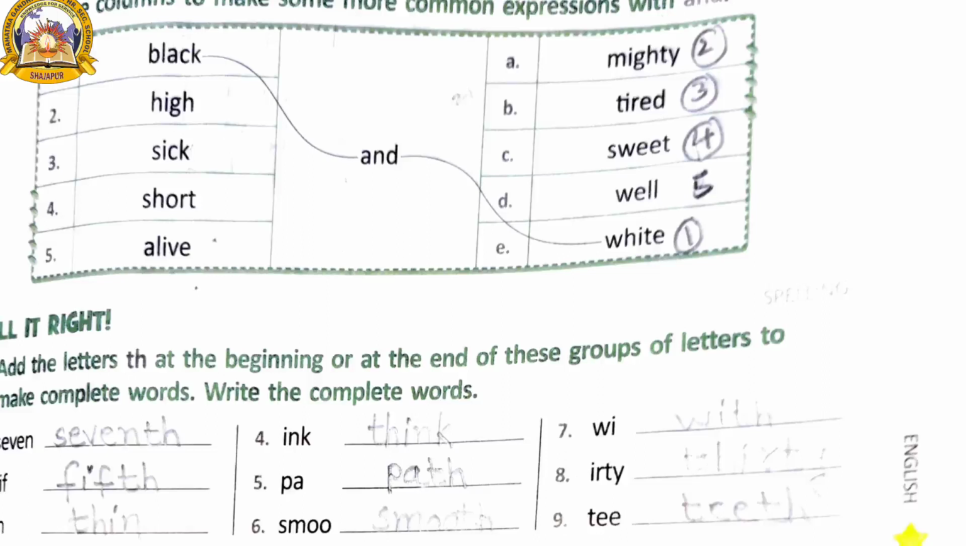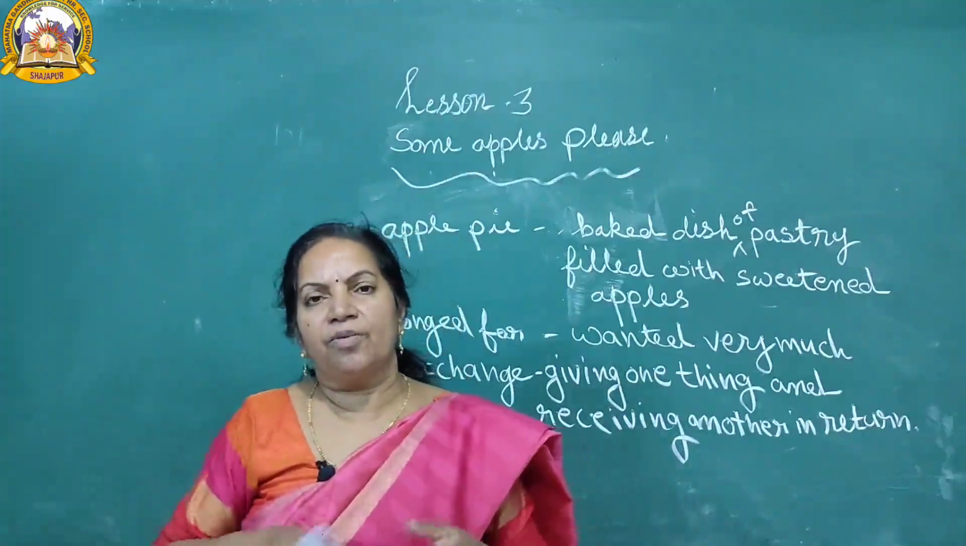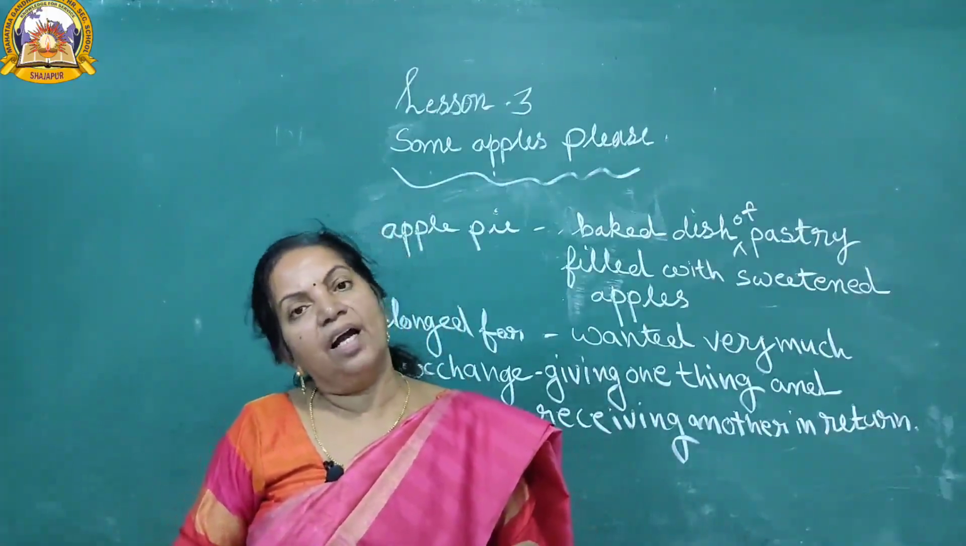Ink, think, T-H-I-N-K. So first we added th. Path, P-A-T-H. In the end we added th. Smooth, S-M-O-O-T-H. With, W-I-T-H. Thirty, T-H-I-R-T-Y. Teeth, T-E-E-T-H.